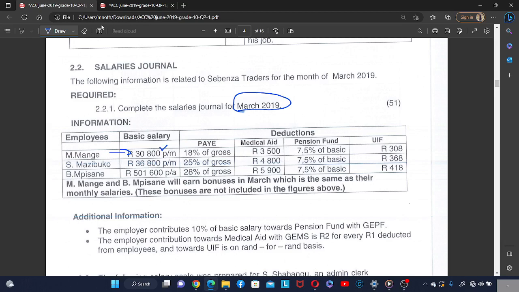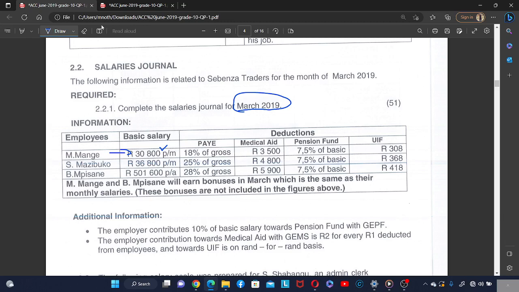That is why we did not say that 30,800 times 12 months. The reason for that is because we are doing the salaries journal for 1 month. So every time when you are doing the salaries journal, you do it for 1 month. Meaning that if you are given the money for the whole year, you must divide that money by 12 so that you find the money for only 1 month.